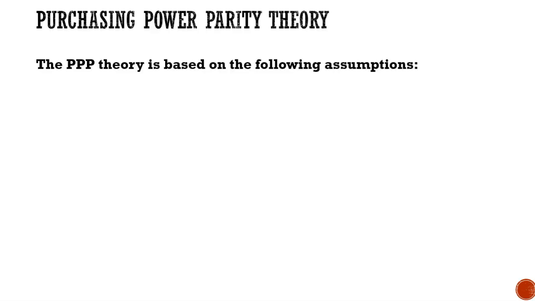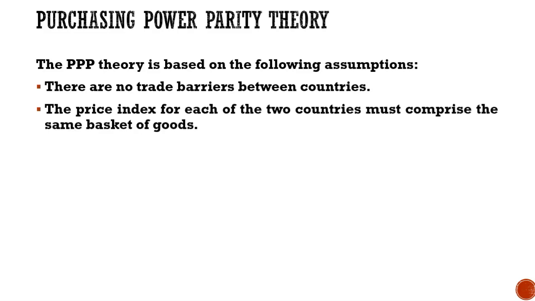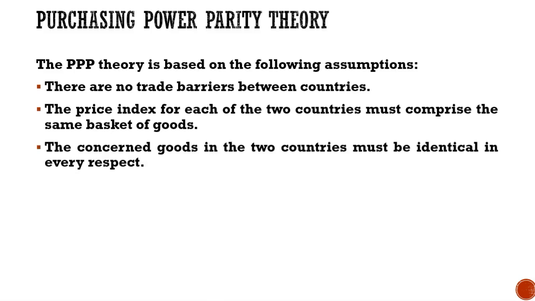Now, the PPP theory is based on a few assumptions, which are as follows. Number one, there are no trade barriers between countries. Second, the price index for each of the two countries must comprise the same basket of goods, as I have mentioned earlier. When we are determining the exchange rate based on PPP theory, we don't consider individual products, but we consider a basket of goods. The concerned goods in the two countries must be identical in every respect.